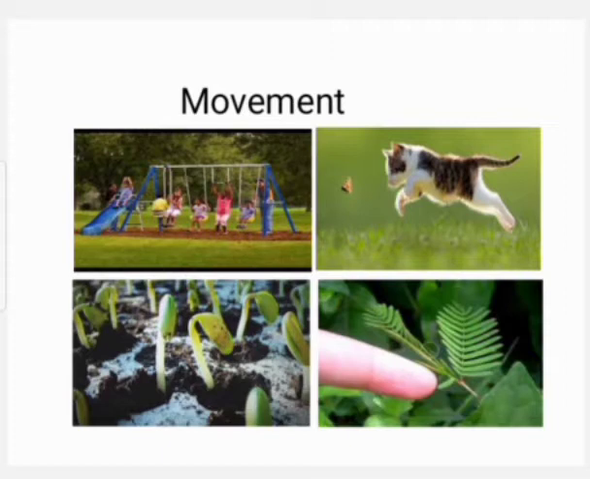A seed germinates. It pushes soil and comes out. It is a type of movement. It is for growth. Folding of leaves by a touch-me-not plant. Folding the leaves is a type of movement. The plant is showing response to the stimulus.